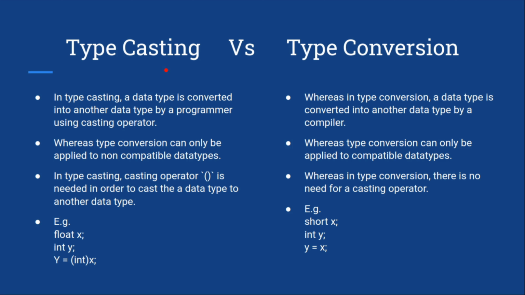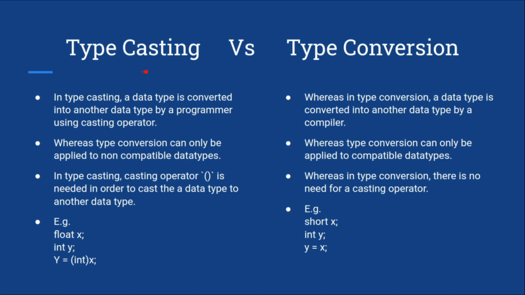For example, from variable a to b we want to transfer the data, but a has a different data type and b has a different data type. So we need to follow a procedure, or do a kind of conversion, by which we can easily convert data from an integer to float or float to integer or other compatible data types. So basically the goal of typecasting and type conversion is similar: to transfer data between two different data types.